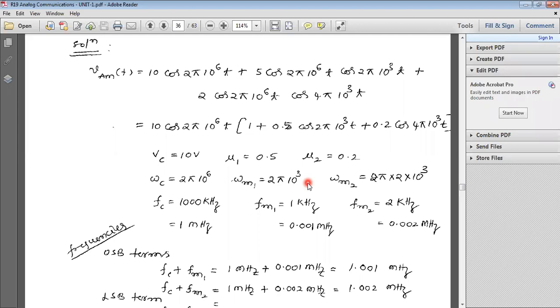From this you write FC, FM1 and FM2. FC equal to 1 megahertz.